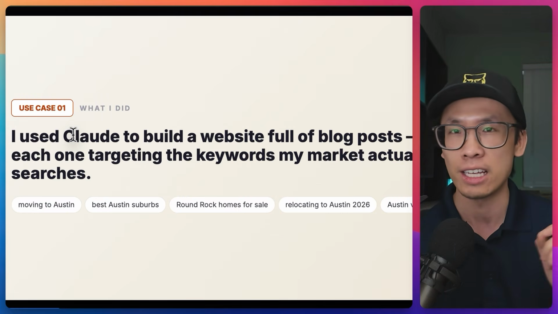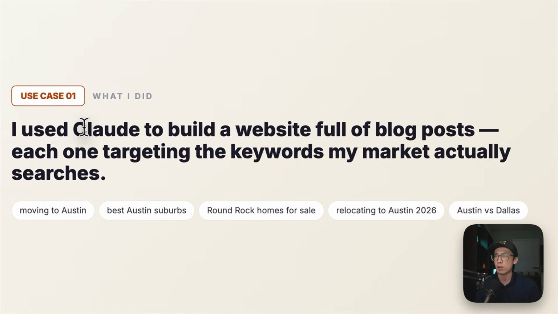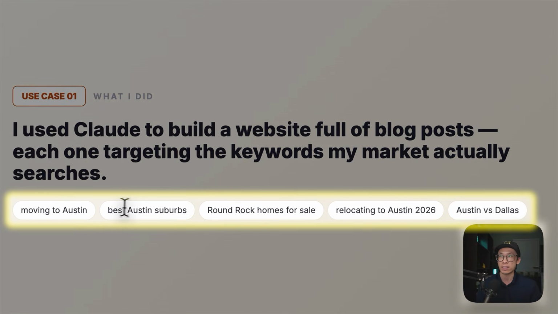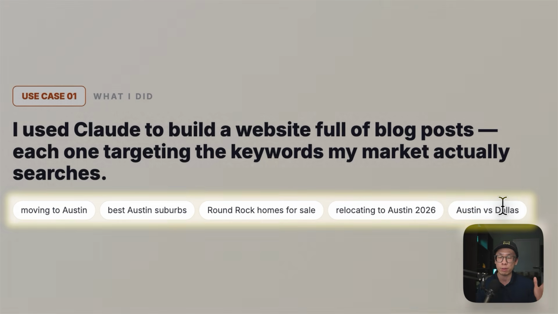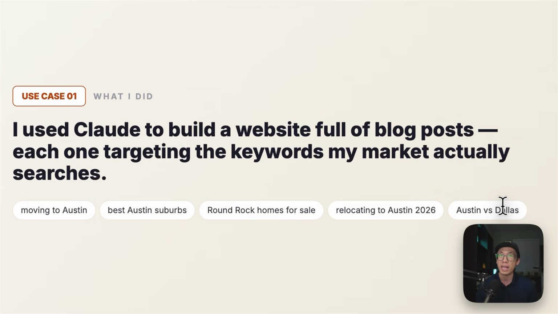This is considered an SEO hack. So some of the keywords I'm targeting are moving to Austin, best suburbs, Round Rock homes for sale, relocating to Austin, Texas, Austin versus Dallas, etc. Before, every post had to be written by an actual human. But now, because Claude is one of the best sounding AI tools out there and the blog post it writes is of such good quality, if you structure and format the blog post in a way that makes it easier for ChatGPT, Google, and Gemini to reference, you will actually get more traffic coming in from your blog post.